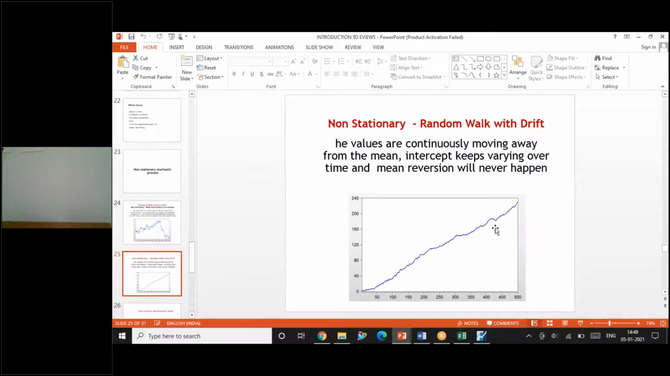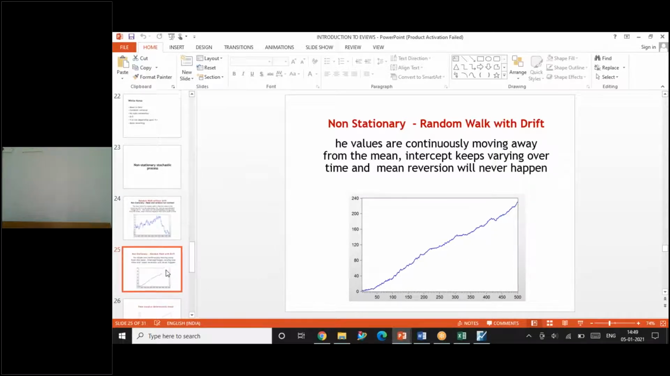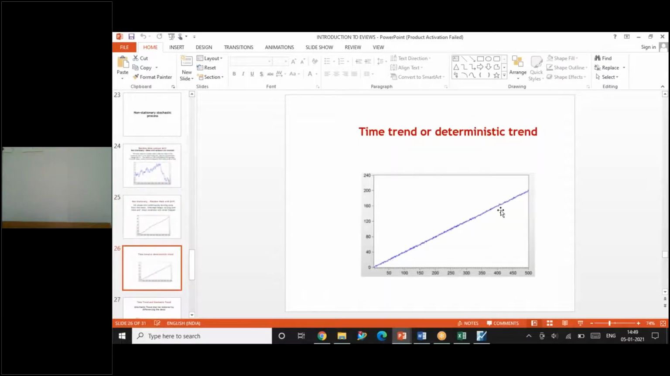The presence of intercept is very much clear when you talk about such random walk with drift series. This is a time trend or a deterministic trend. If you find data like this, then you have to use trend and intercept.